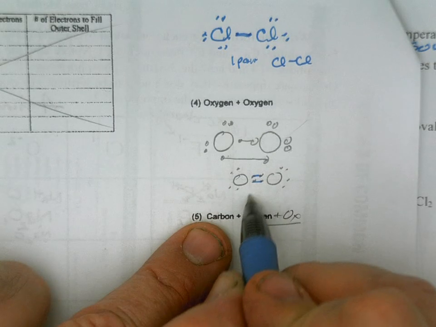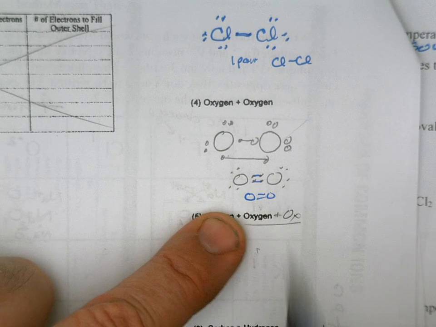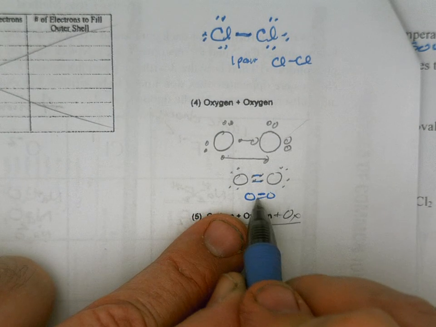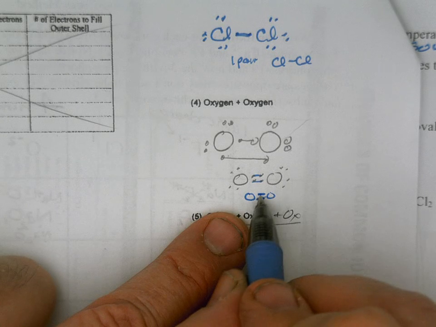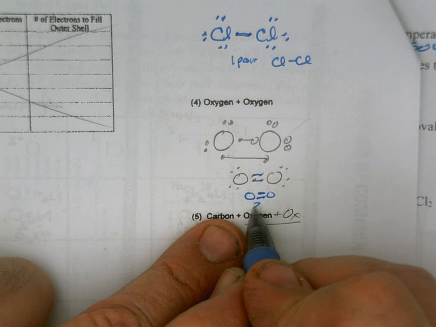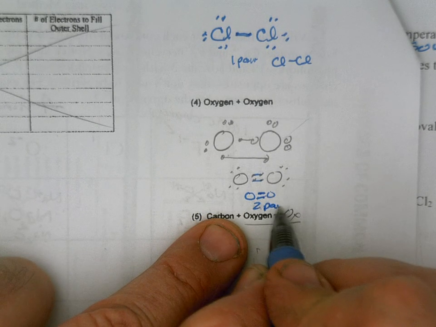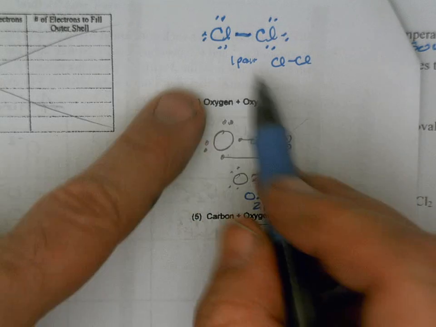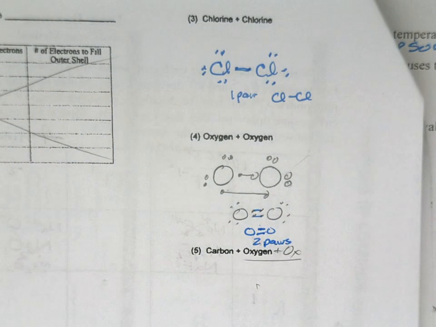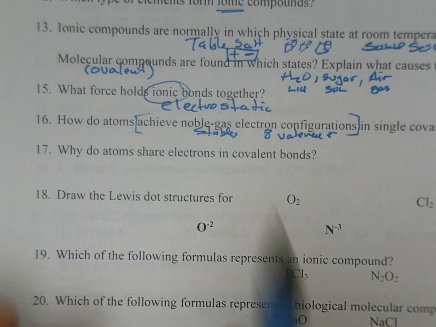Oxygen has 2 bonds there. So chemists tend to show it like that. And each of those means that there's 2 pairs of electrons. So 2 pairs. That would be a double bond. So they call this a double bond. That would be a single bond up there. So that was from your homework paper.